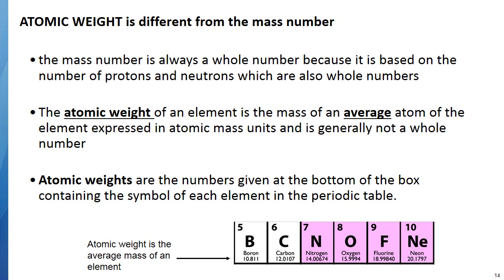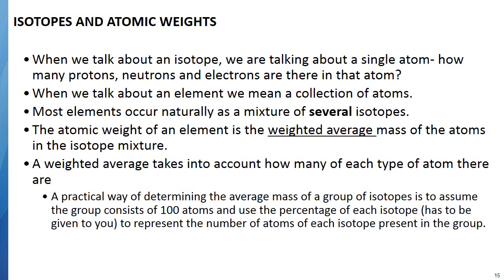All right, so let me tell you how we can find these atomic masses. So remember, when we talk about an isotope, we are talking about a single atom. It's sort of hard to picture, but if we're talking about one particular isotope that has, say, 6 protons and 6 neutrons, we are talking about one single atom.